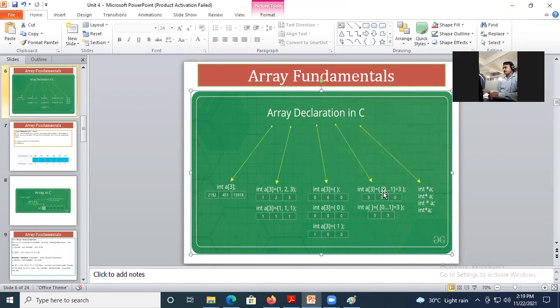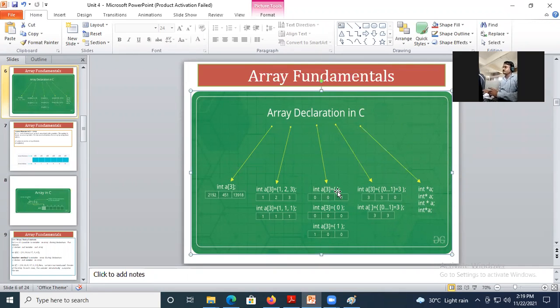Okay, but if you check this arrow, arrow number 4, integer a in bracket 3, that means array of 3 elements, and here this type of declaration is removed from the compiler. Okay, you cannot declare array with this type of values. Okay, apart from this, you can declare either with this way, that means simply declaring the array variable. You can declare and define the values. म्हणजे तुम्ही व्हॅल्यू डिक्लेअर सुद्धा करू शकता, अरे डिक्लेअर, आणि त्याला व्हॅल्यू असाइन सुद्धा करू शकता. You can have empty array as well.